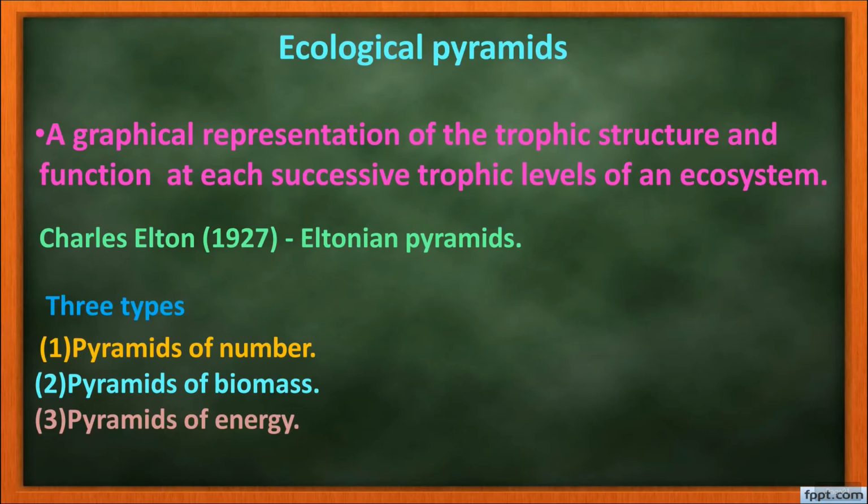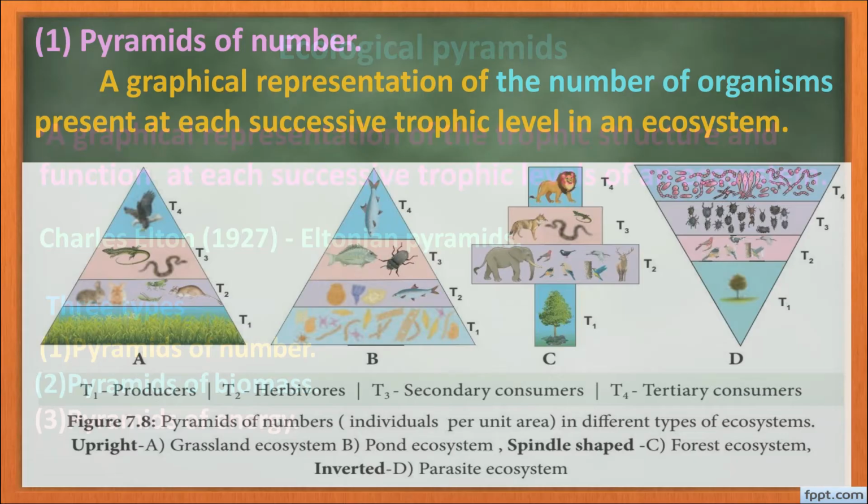Now let us learn about the ecological pyramids. What are these ecological pyramids? They are the graphical representation of the trophic structure and function at each successive trophic level of an ecosystem. This concept of ecological pyramids was first introduced by Charles Elton in 1927, and they are called Eltonian pyramids. He gave us three types of pyramids: the pyramid of number, pyramid of biomass, and pyramid of energy.